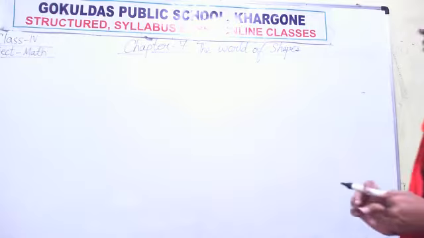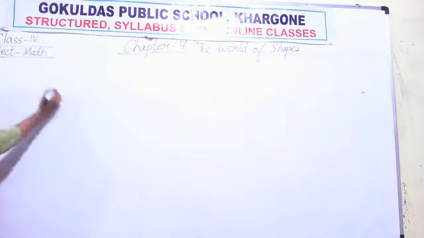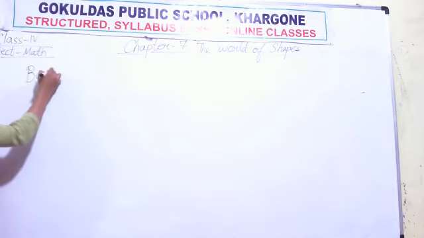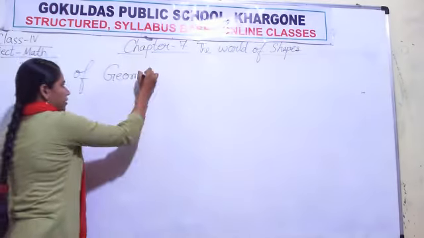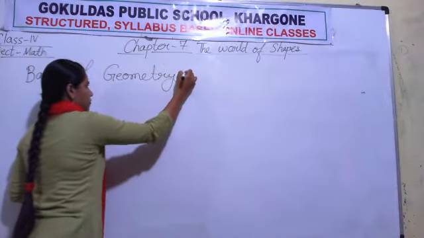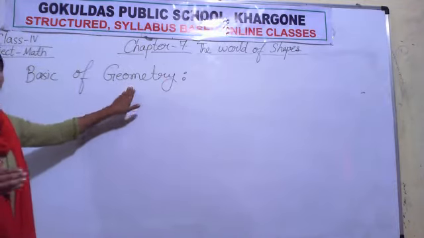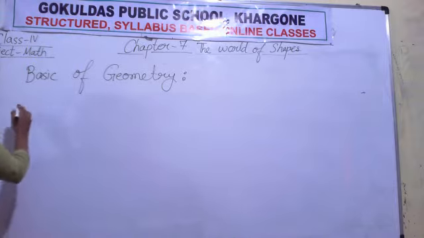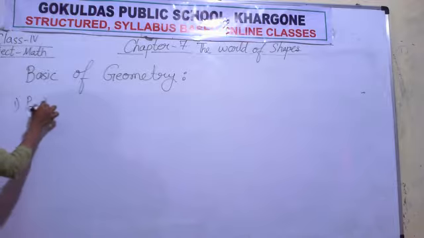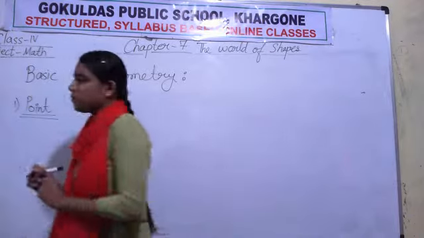Now let us come to some basic points of shape. Basics of geometry. What is geometry? The study of shape is called geometry. Okay, first is point. Now what is a point?